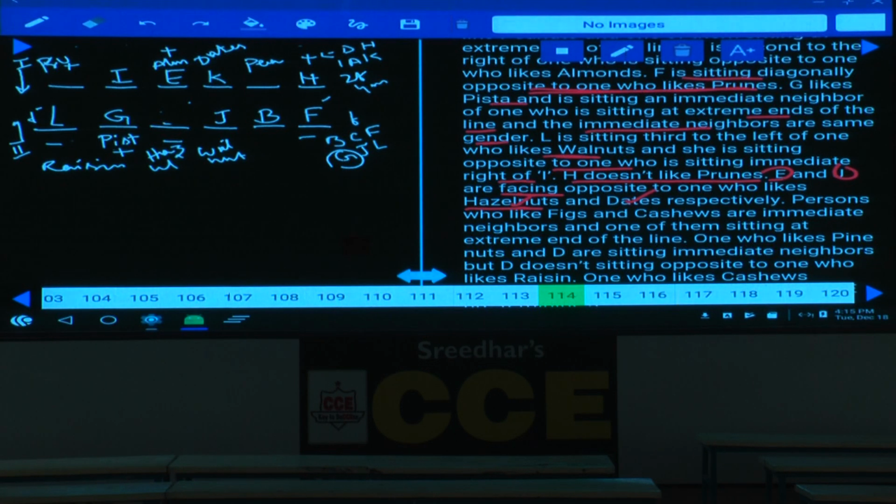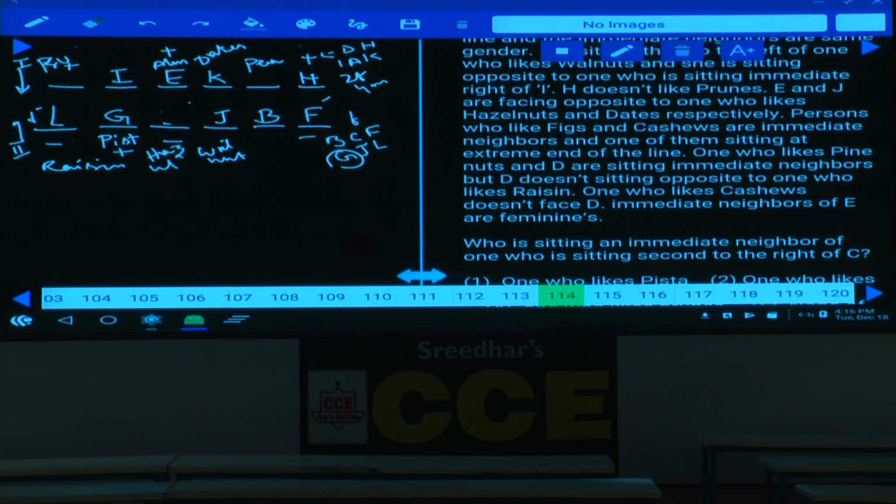The persons who like figs and cashew are immediate neighbors of one another, sitting at the extreme ends. Now, who are those two persons? One is fig and one is cashew nut. Hence, where can they be? Fig and cashew nut must be B and F, because these two persons are at the extreme ends. And raisins is one of these. Hence, where should raisins be? Raisins must be L only. Fig and cashew nut must be B and F in any order.